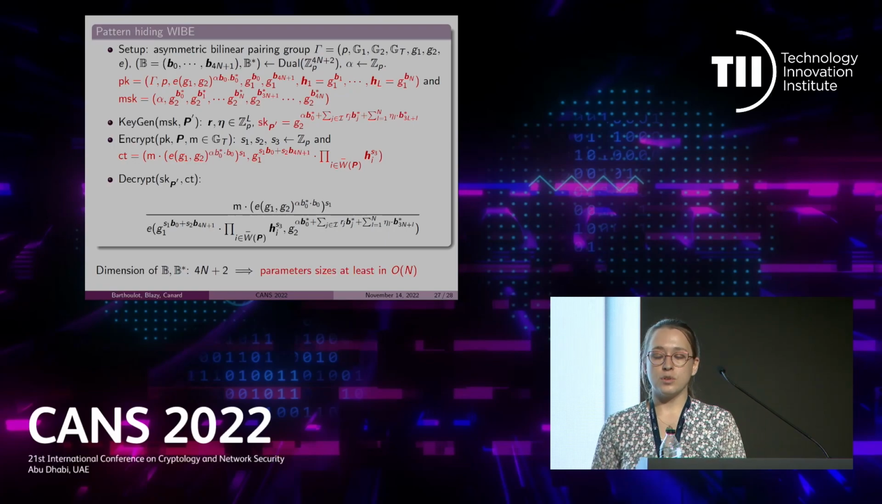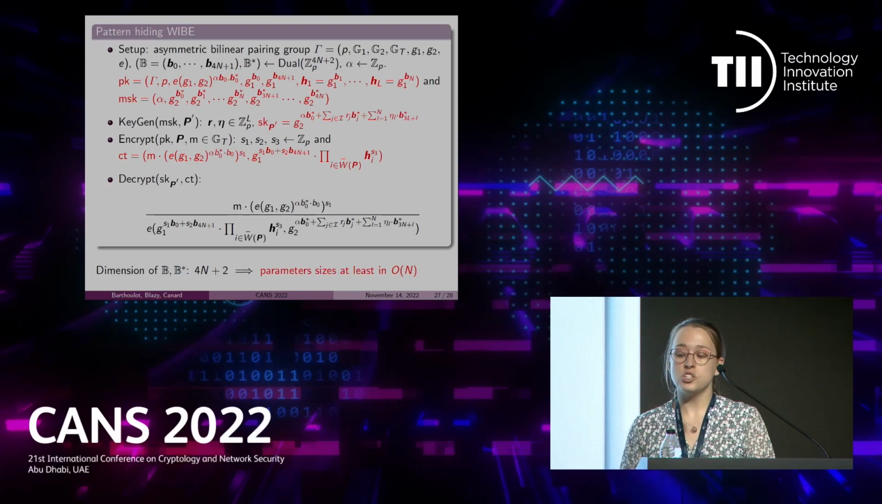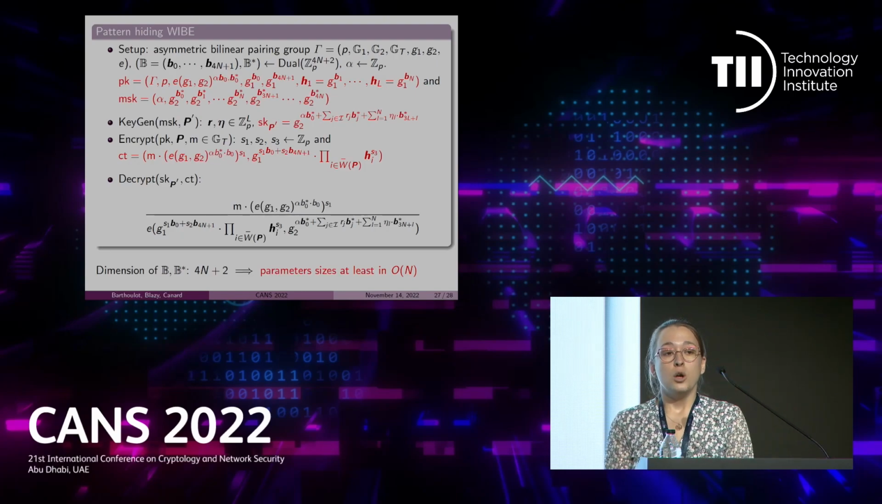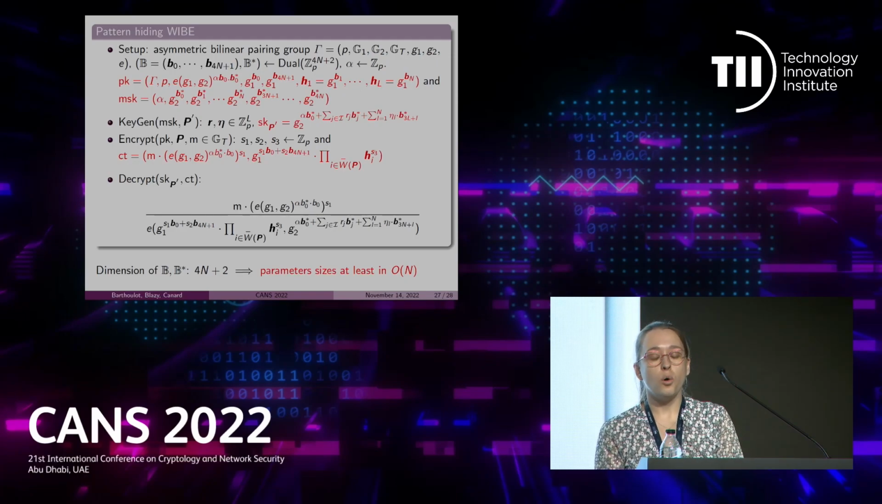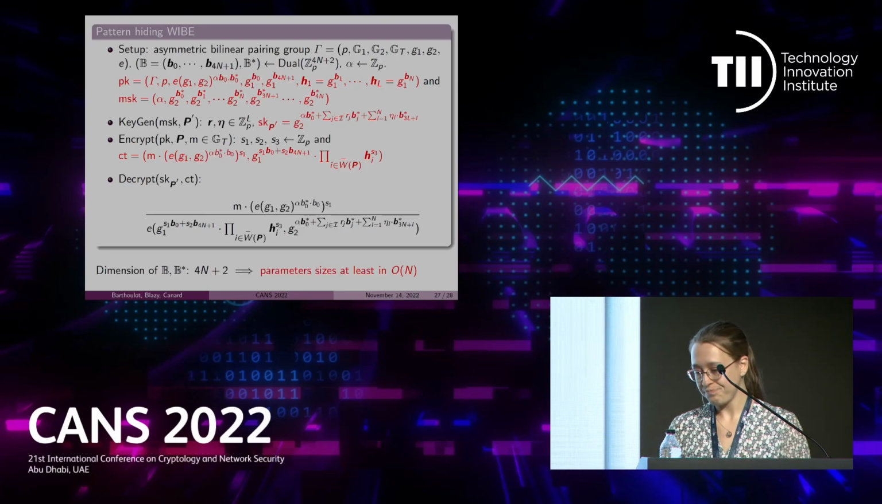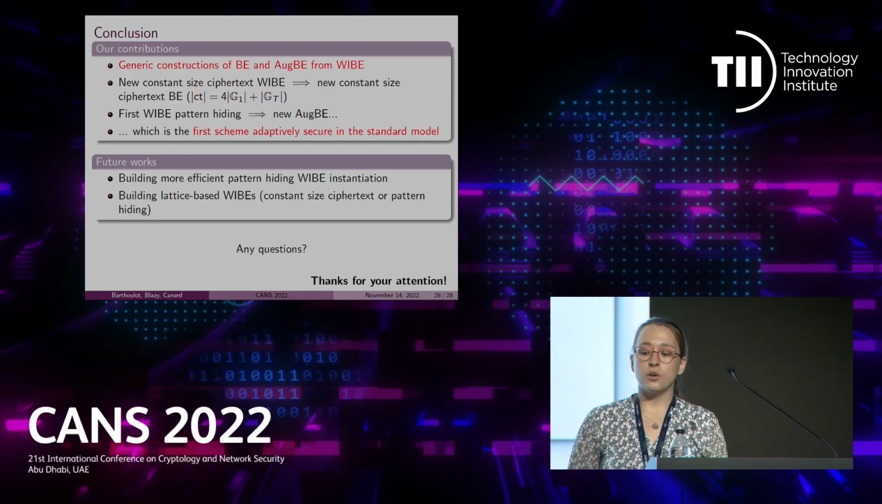And it is important to have a look at the dimension of the dual pairing vector spaces, as this time it is equal to 4n plus 2. Unfortunately, doing this leads us to a new scheme that has all parameter sizes that are at least linear in the number of users. So now let me conclude this talk.